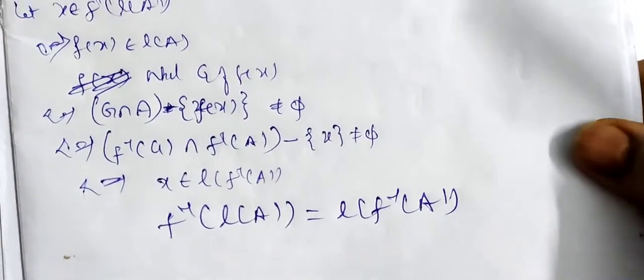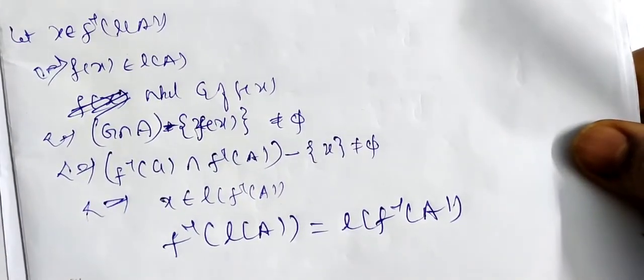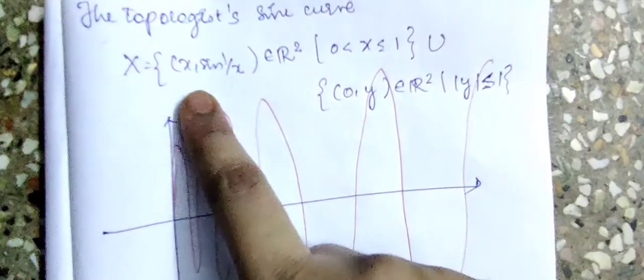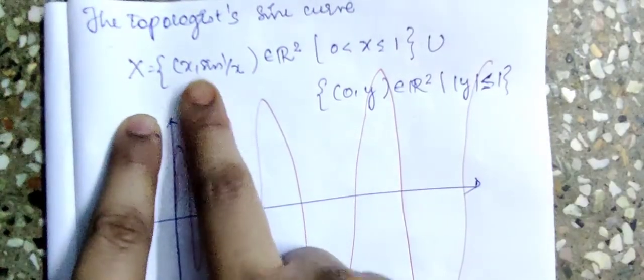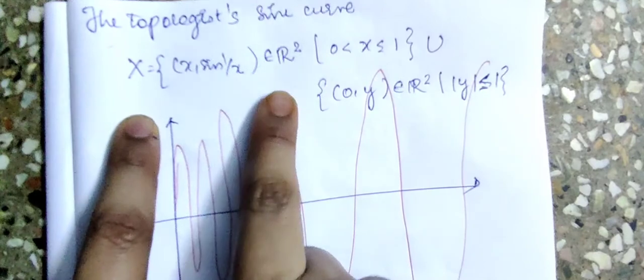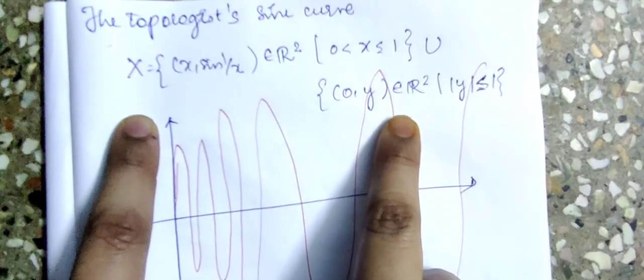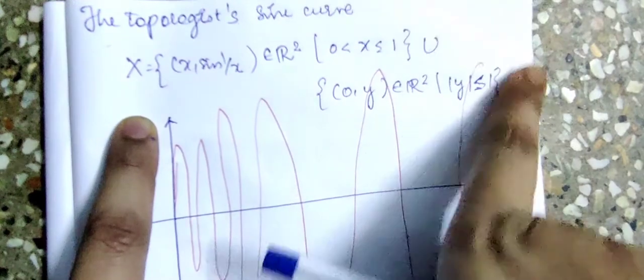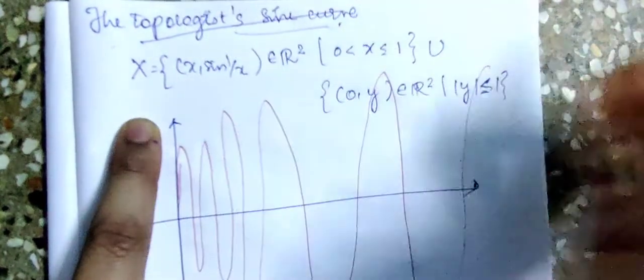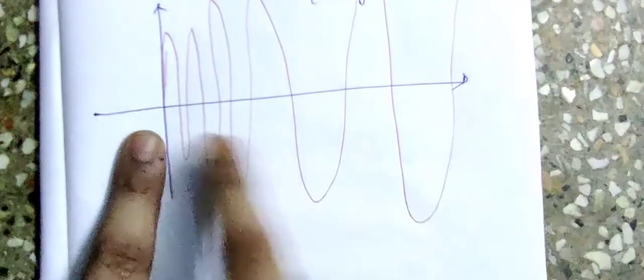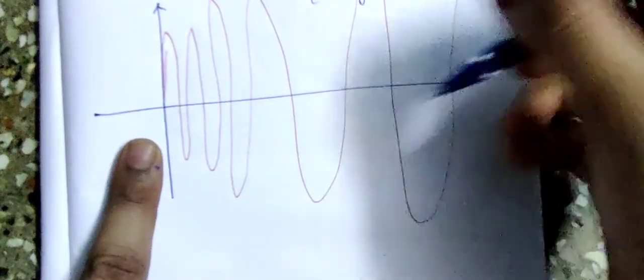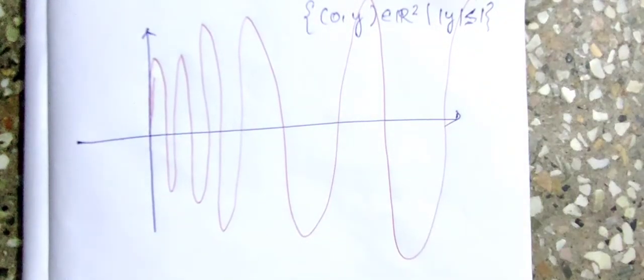Now this is an example of a space that is not arcwise connected. This space X, which is equal to {(x, sin(1/x))} union {(0, y)} for any element y, is called the topologist's sine curve. Now it goes something like this. This is not the exact drawing. You can check in Google. Type topologist's sine curve, you will find it.